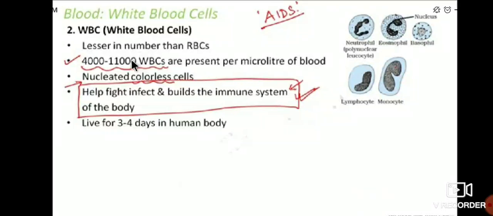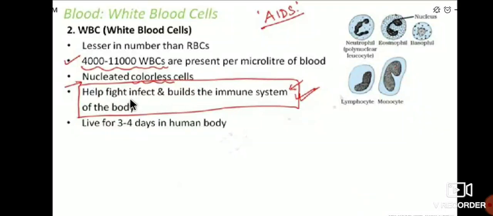And second, from 4000 to 11,000 WBC are present per microliter of blood. These are nucleated colorless cells, and the function of WBC is very important.